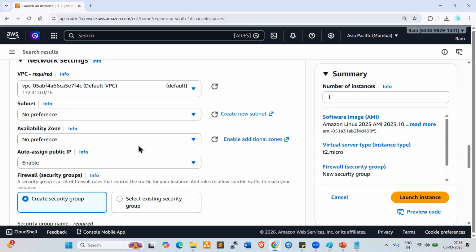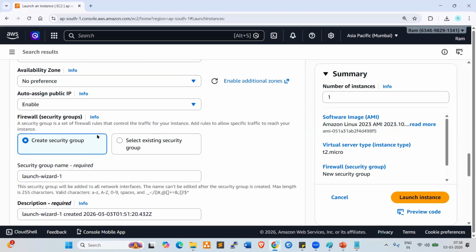You can keep the default values. Auto assign public IP should be enabled, otherwise we don't get any IP. To connect to our server, the public IP should be enabled. By default it is enabled, so you can keep it as is. Next one, look at here.